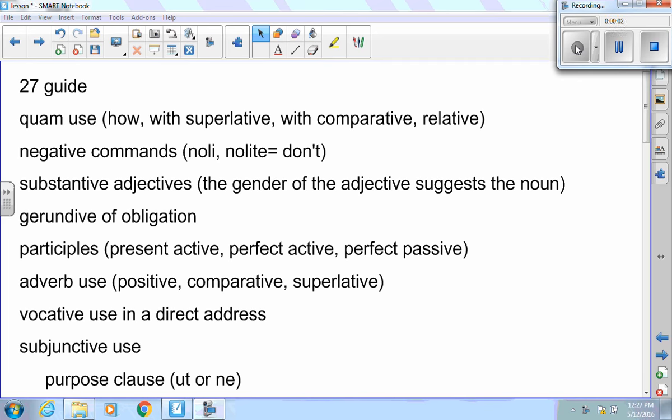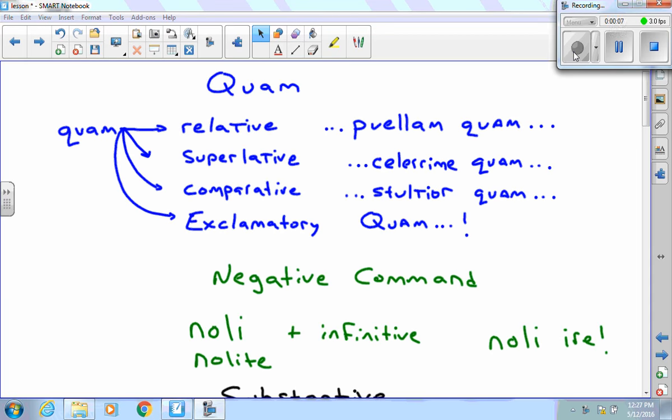Stage 27 guide. We're going to start off with quam use. We have 4 ways to use quam. We can use quam as a relative. That's when we use the words puellam and quam. Quam goes back or relates back to puellam. That makes it a relative. Translation would be "the girl whom," whatever happens.